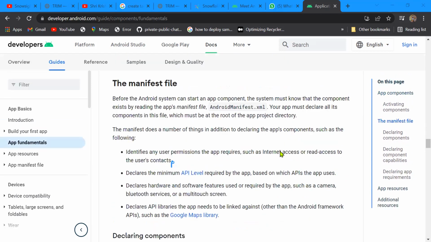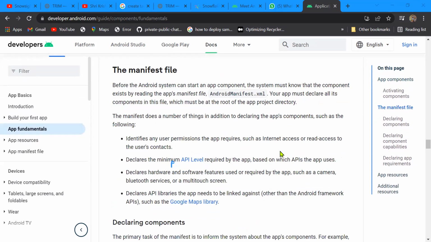And the last and the main one is called the Android manifest XML. This is the file which keeps track of all these things. Whatever activities and app components are out there, it takes care of them. You have some activities, some services, some broadcast receivers, and some content providers, and the manifest holds all of them.